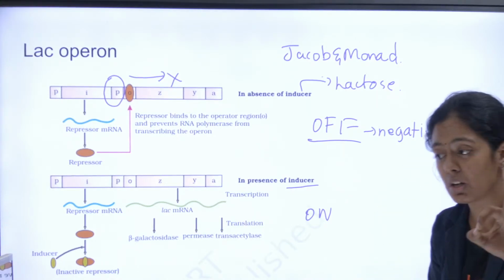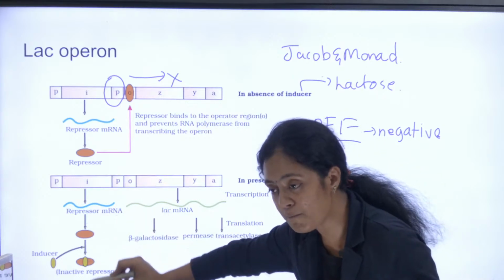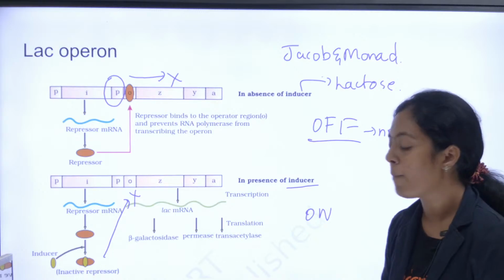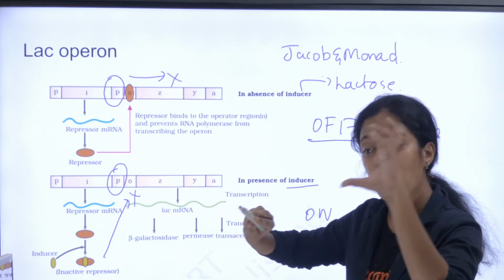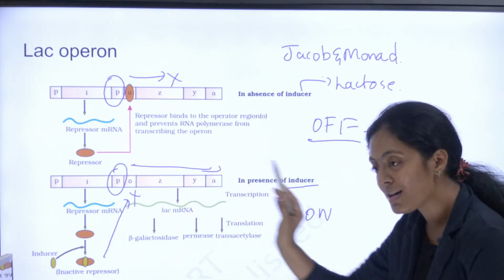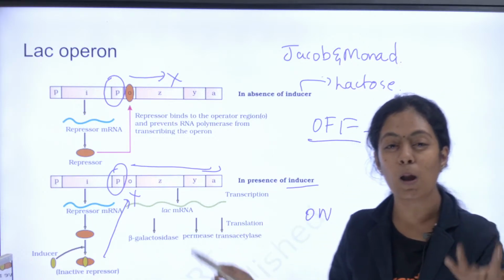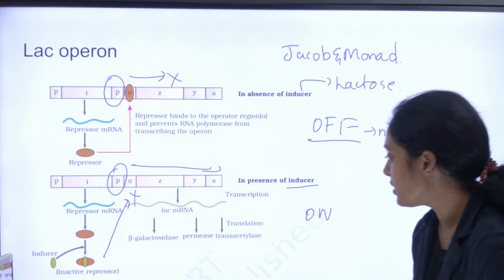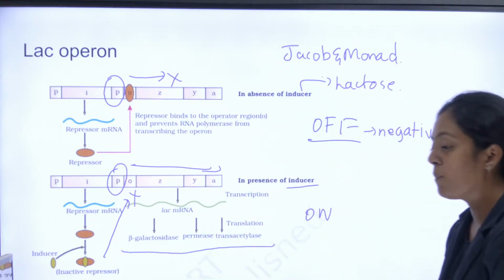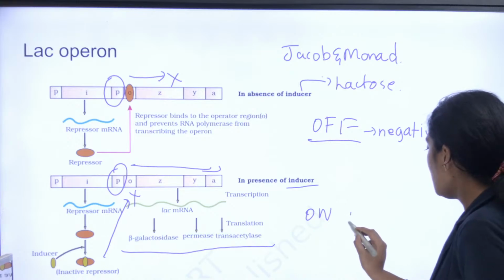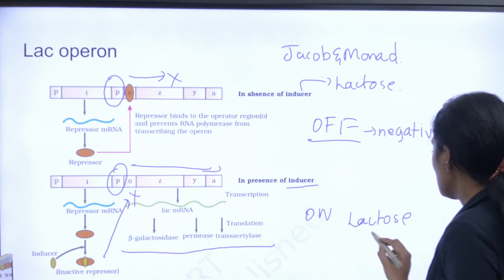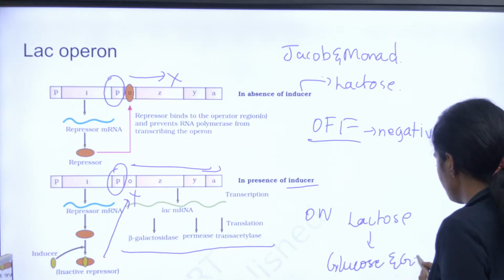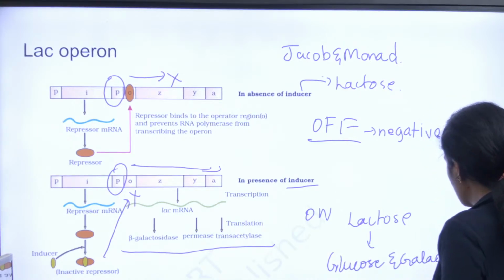அதே என்னோட lactose இருக்கும்போது the lactose goes and binds to my repressor. It makes my repressor inactive. As a result, the repressor cannot go and bind to the operator, and my RNA polymerase which is bound to the promoter is free to move across the structural gene and it is going to produce all the proteins that are needed for the metabolism of lactose. என்ன protein? Beta galactosidase, permease, transacetylase. இது என்ன பண்ணும்? It is going to convert my lactose into glucose and galactose. அது நடக்கும். Okay, ரொம்ப முக்கியமான விஷயம்.